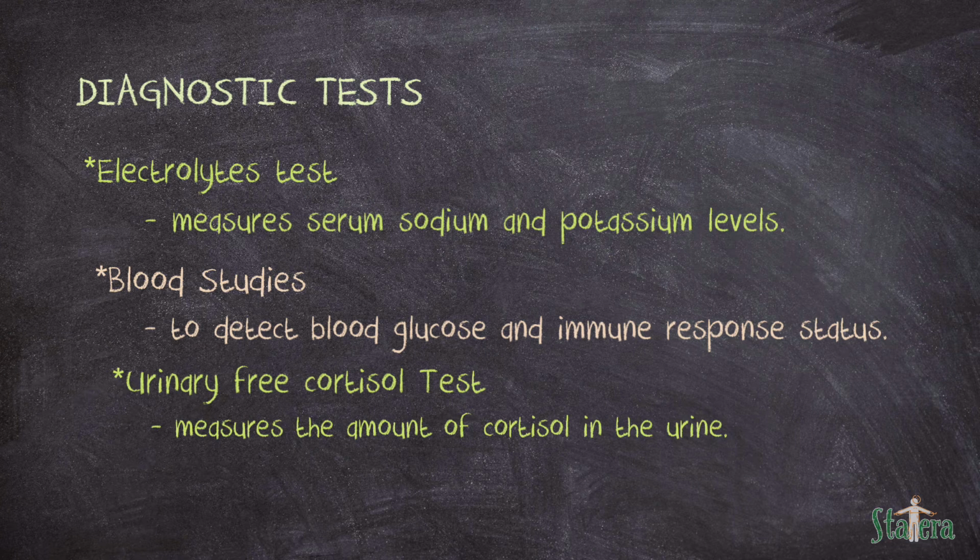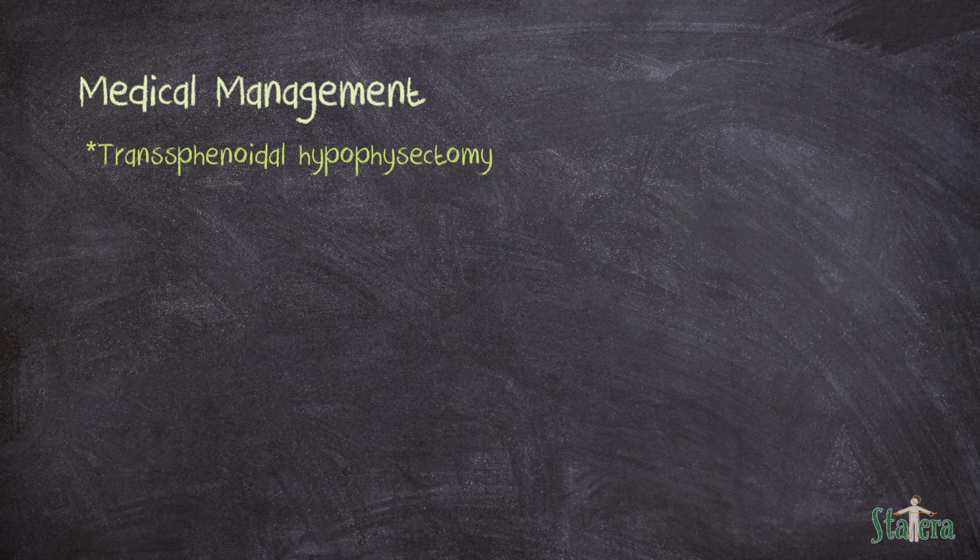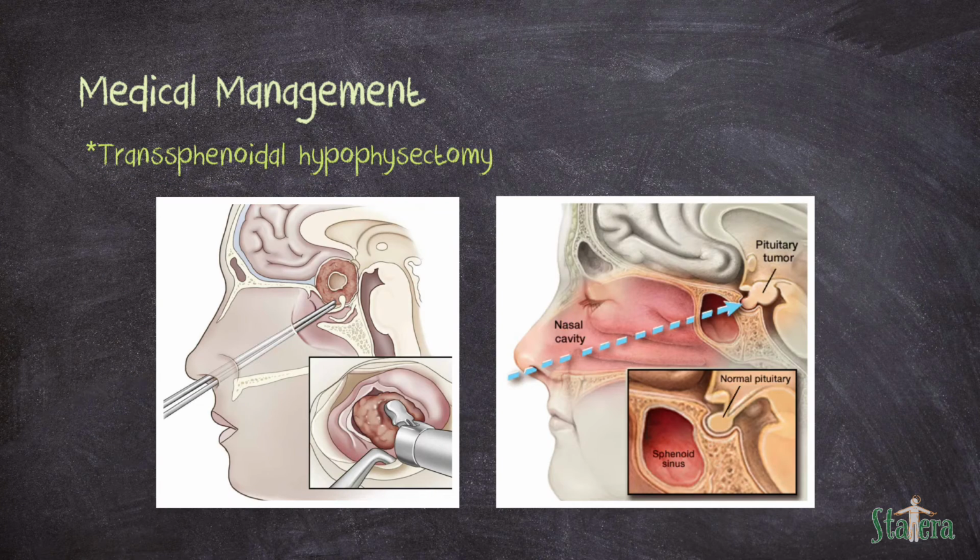Normal urine cortisol is less than 100 micrograms per 24 hours. A result that is 4 times the upper limit of normal, typically 440 micrograms per 24 hours, which is rare, indicates Cushing's syndrome. If Cushing's syndrome is caused by pituitary tumors rather than tumors of the adrenal cortex, treatment is directed at the pituitary gland.